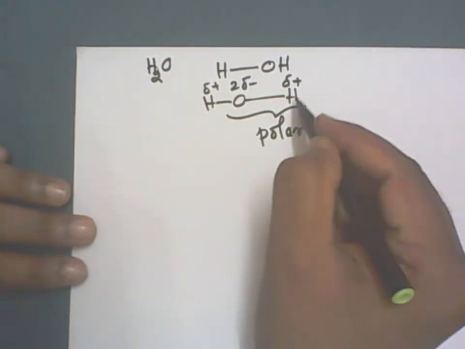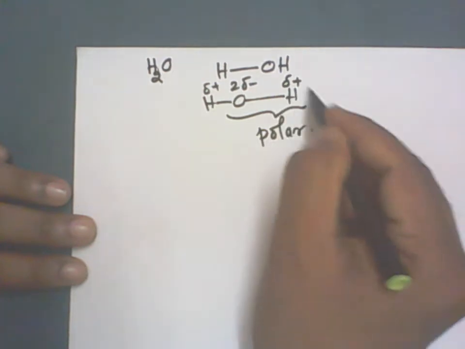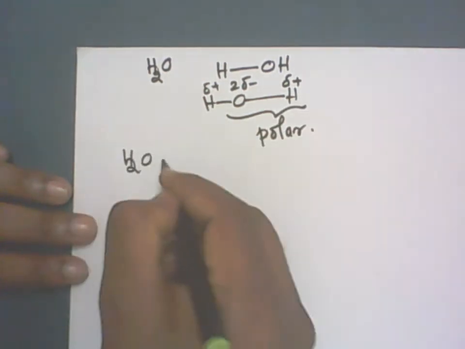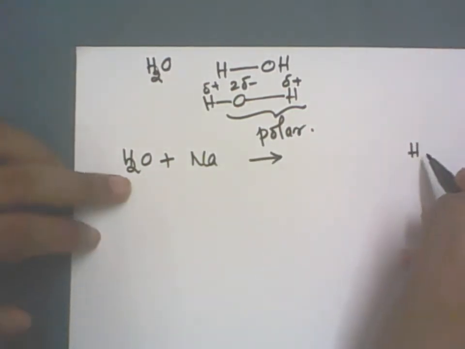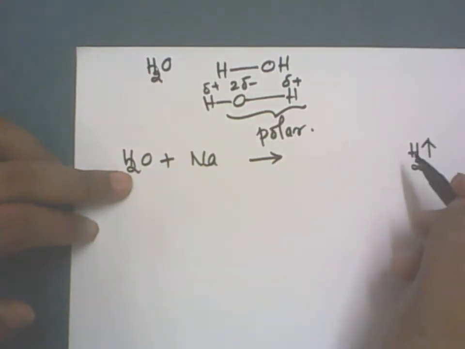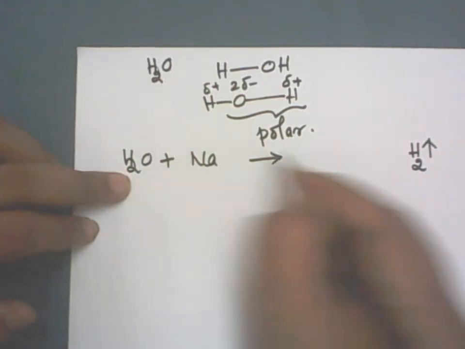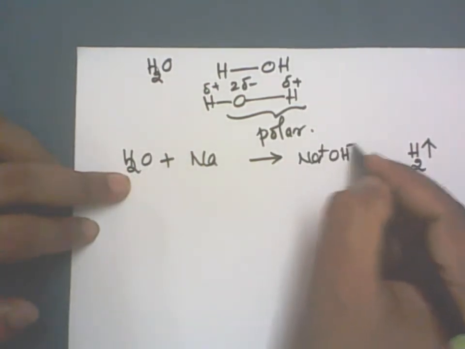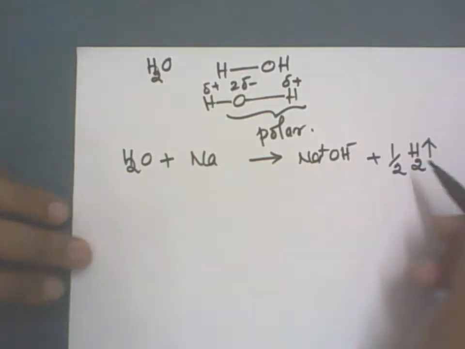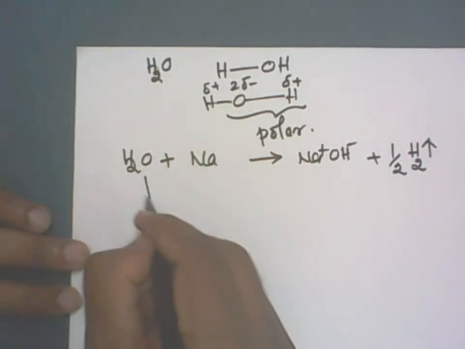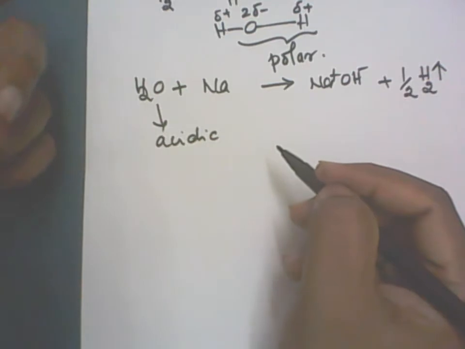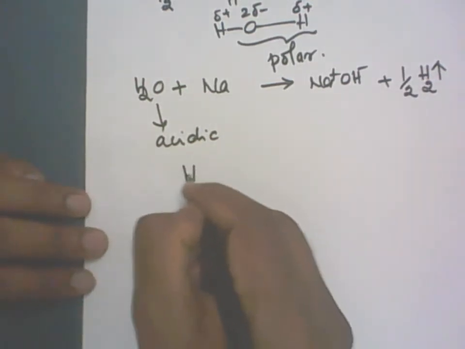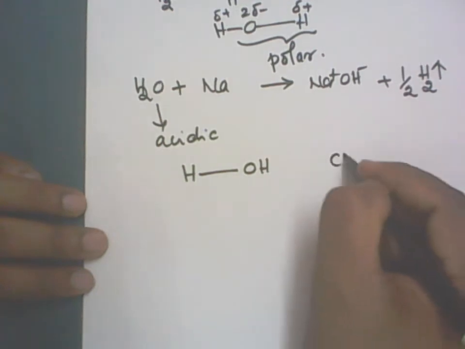Whenever there is polarity between O and H, H plus can be easily lost. For example, let me take water and sodium metal. Sodium metal makes water undergo reaction to give hydrogen gas, and OH minus remains, forming sodium hydroxide. H plus is lost as half a mole of H2. Which means water is also acidic in nature. Now, which is more acidic, alcohol or water? Let me take HOH and methyl alcohol, CH3OH.